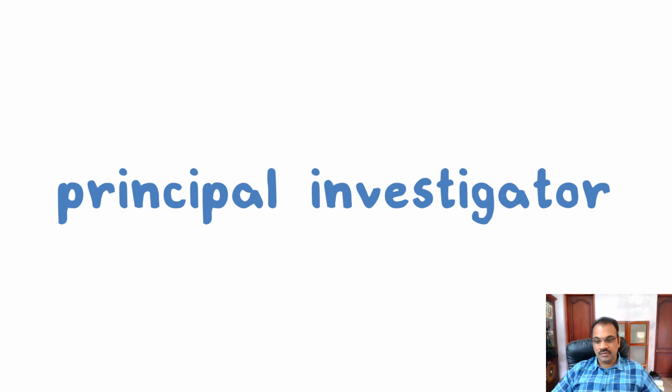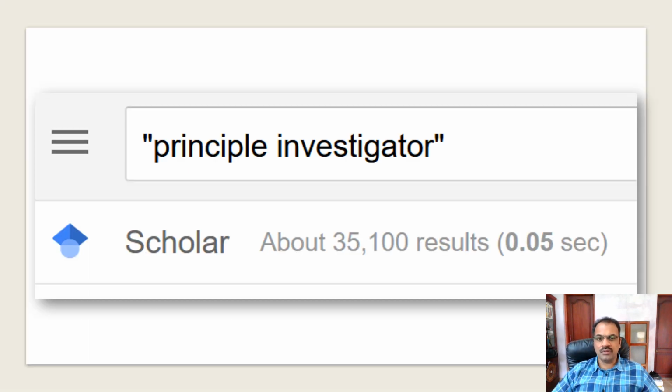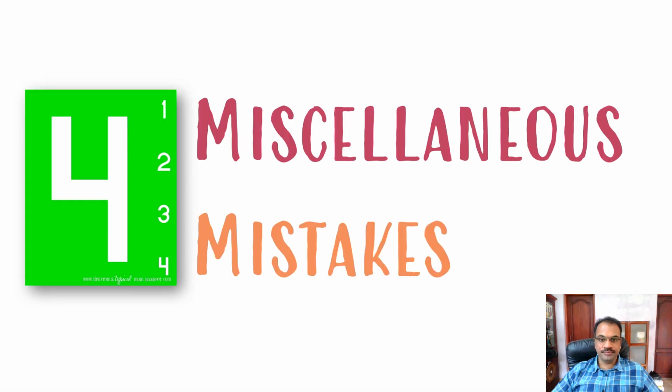Principal investigator. That is correct. That is the way it should be written, like a principal, the chief, the main investigator. But unfortunately, loads and loads of people write principle investigator. If you look at Google Scholar, there are more than 35,000 results for principle investigator. This term will be correct only if you are investigating some principle, which is usually not the case. So, like the previous one, the principal investigator version is the one that you should use.